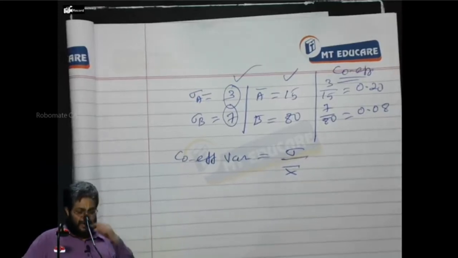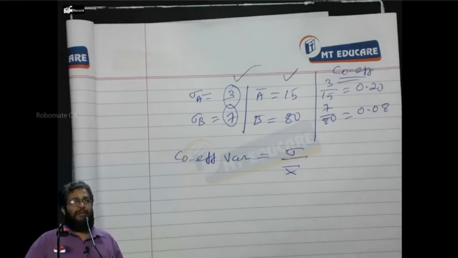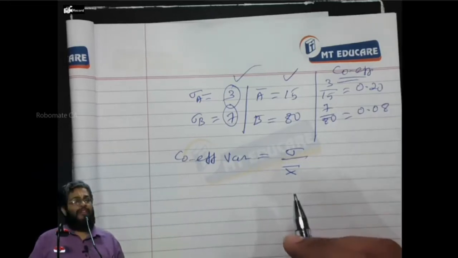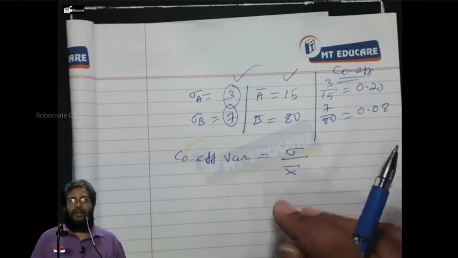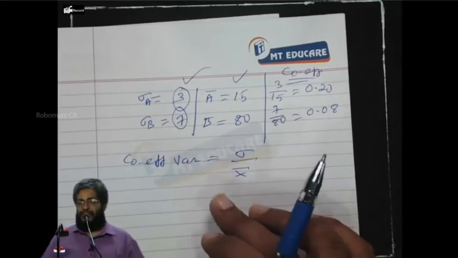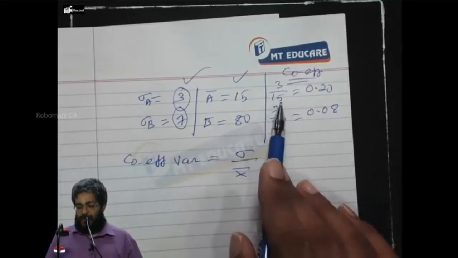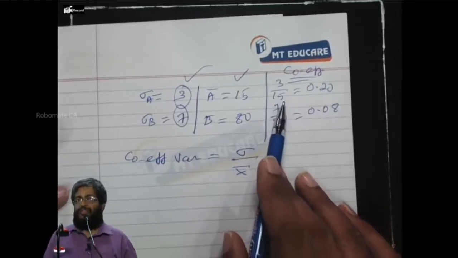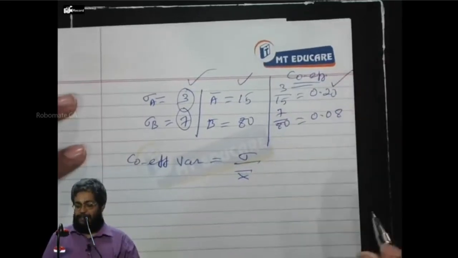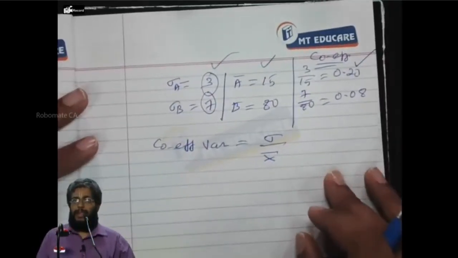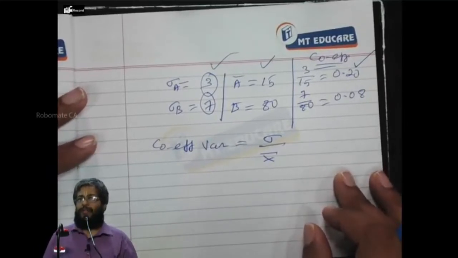In this example, coefficient of variation: put I and write A is equal to 3 by 15, which is 0.2.